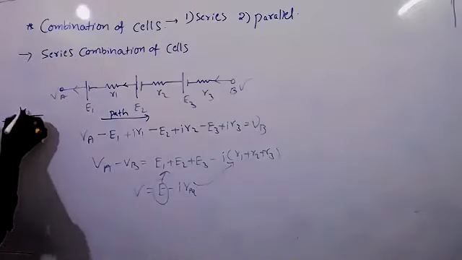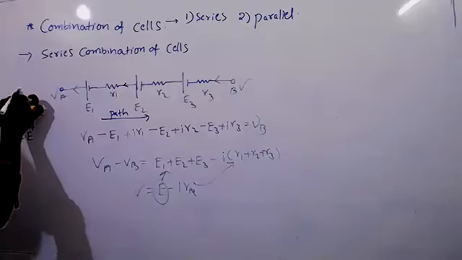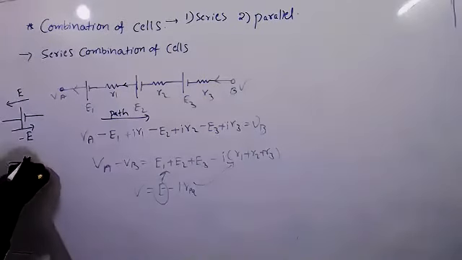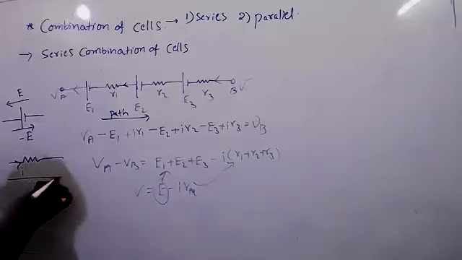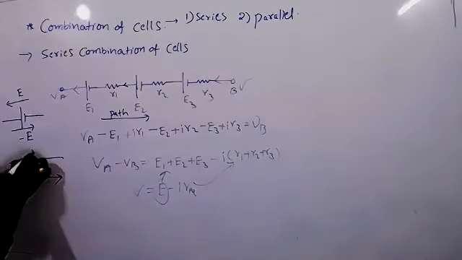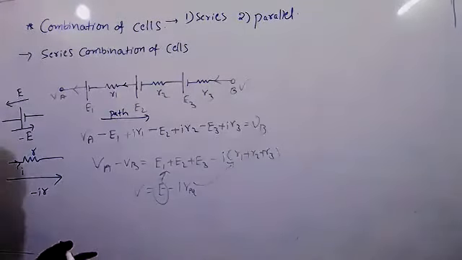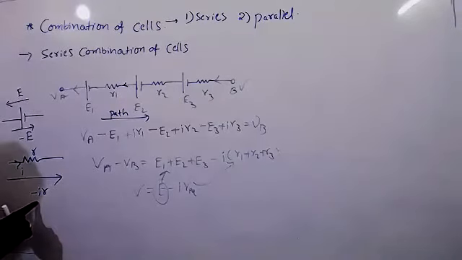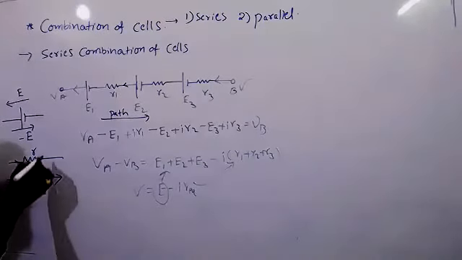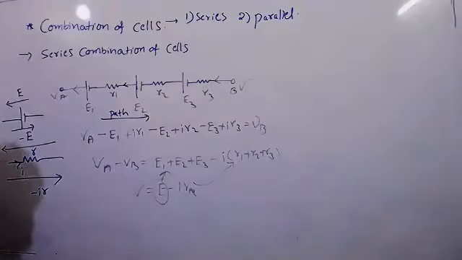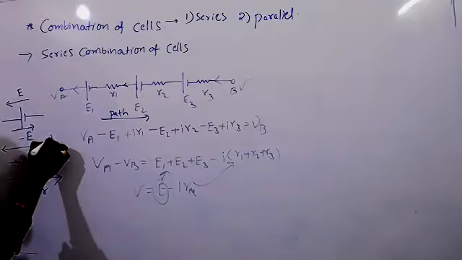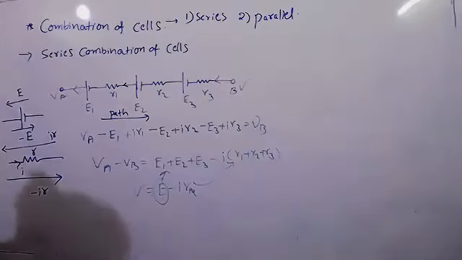When you are going like this, you have to give positive. If it is the resistor, current is flowing in this direction. When you are going along the direction of current, there will be a potential drop, and that potential drop is minus IR. If you are coming opposite to the current direction through the resistance, you have to give plus IR. These are the rules to solve Kirchhoff law, right?